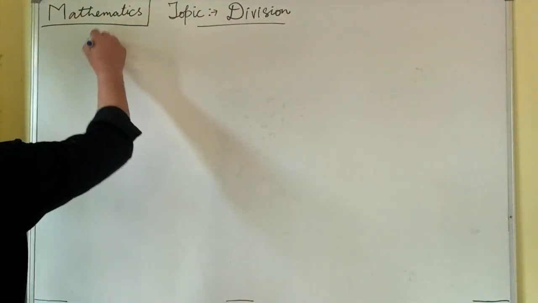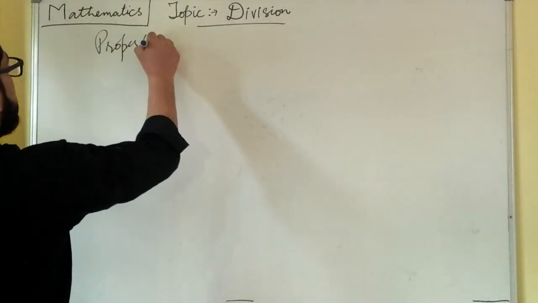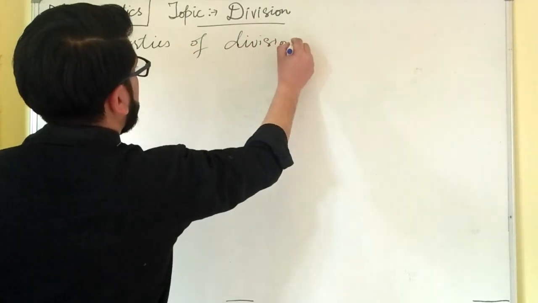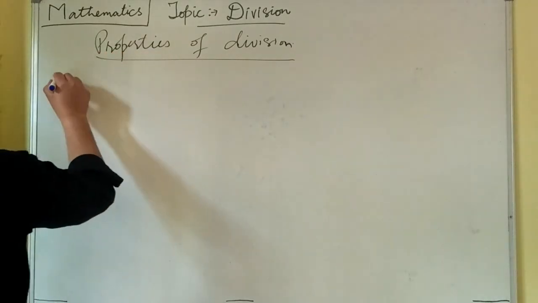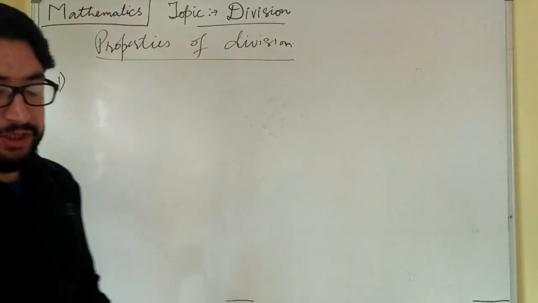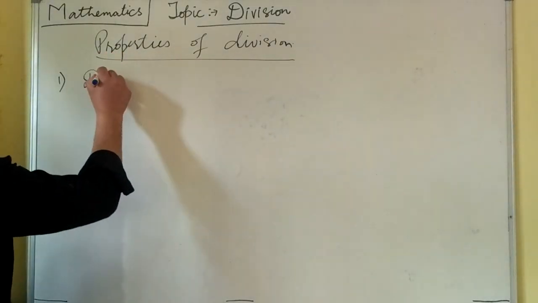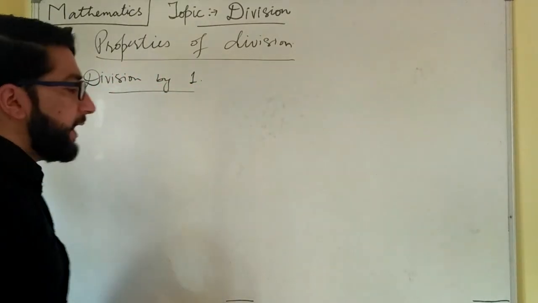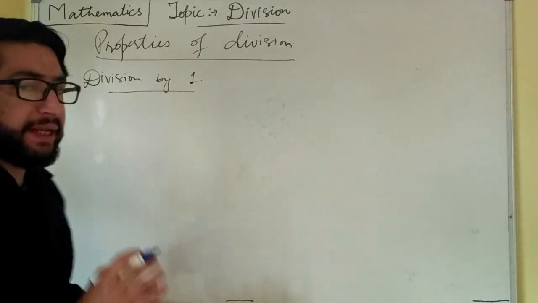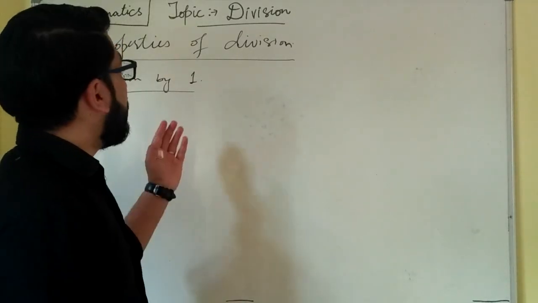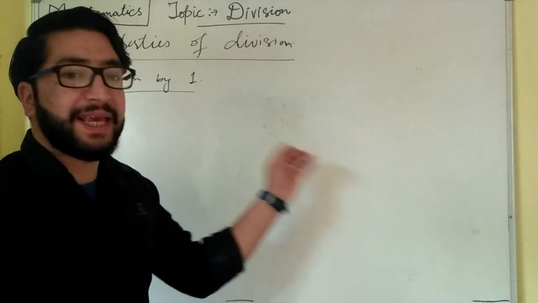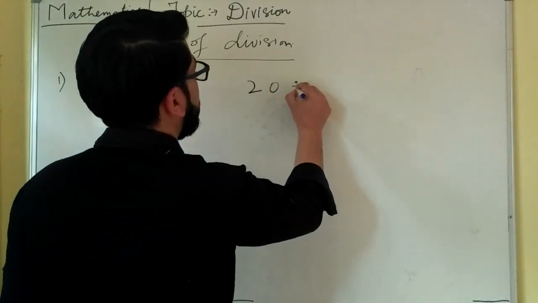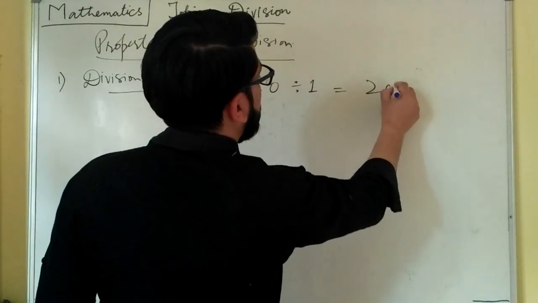The first property in division is division by 1. Whenever we divide any number by 1, our quotient will be the same number. Suppose I am dividing 20 by 1. So our quotient will be 20.